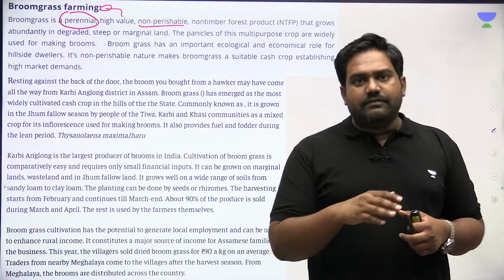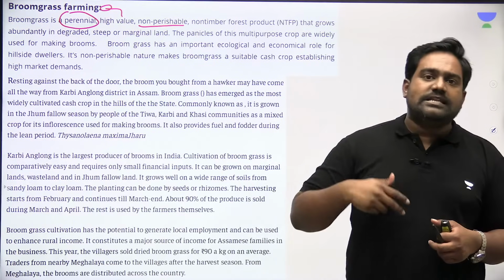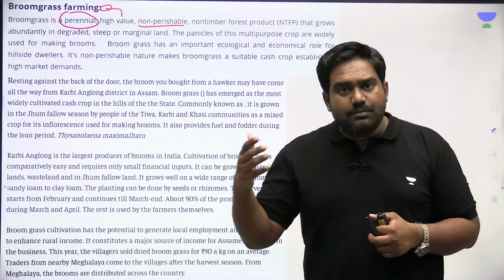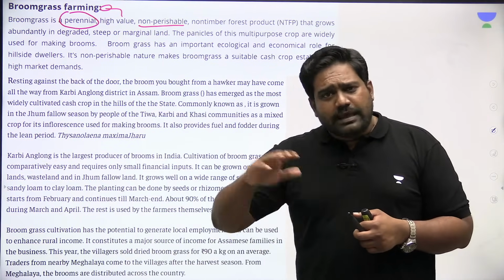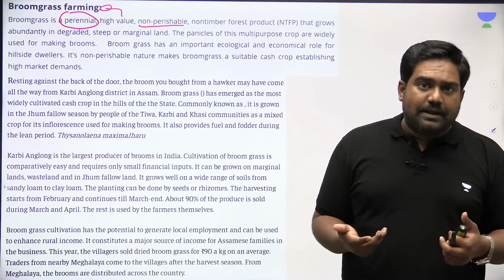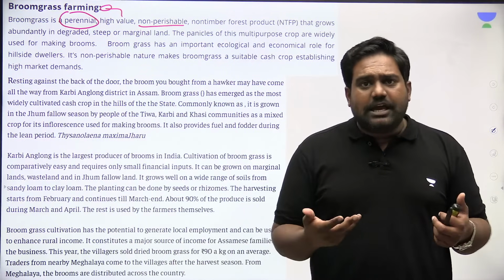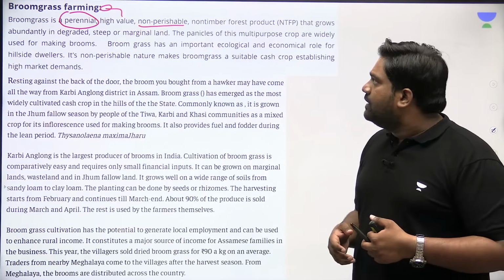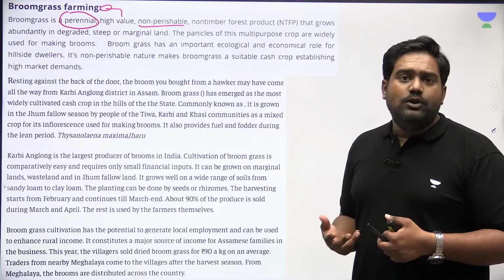When the grass is harvested by cutting it, it's later dried and it's a non-perishable product which is used in broom making, and it's also used in many other commodities from carpets to other upholstery equipment. Right? It has a huge application in the interior industry as well. It's a very high value commercial product.